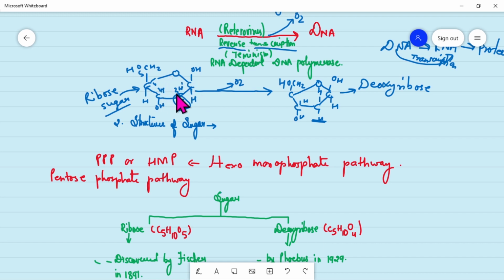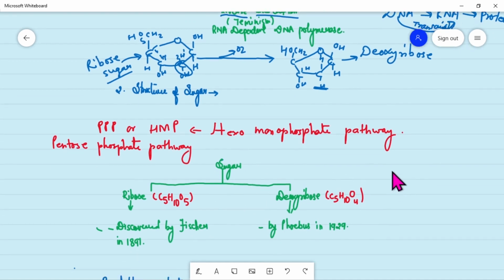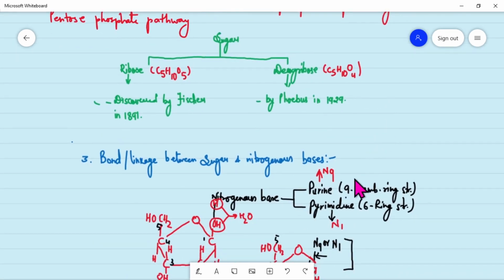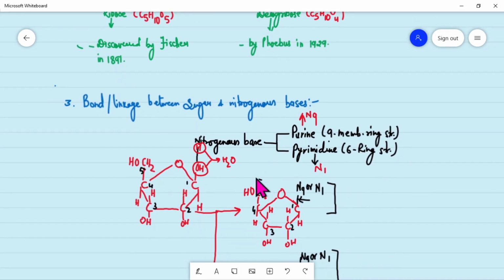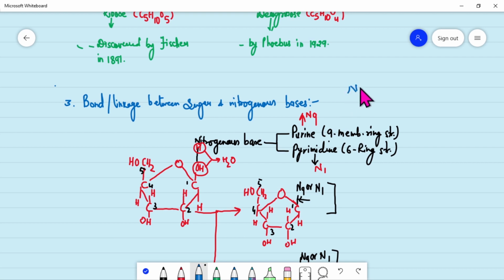Now there are some bonds which are formed between the sugar and nitrogenous bases to form a complete structure of the DNA or RNA. As we were saying in the previous class, there was a term I told you earlier, that was nucleotide.